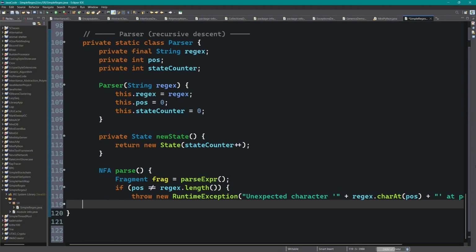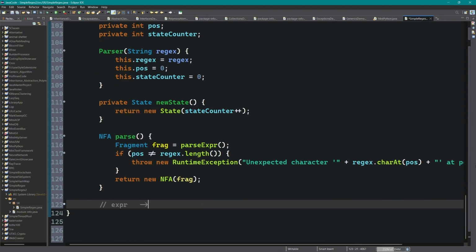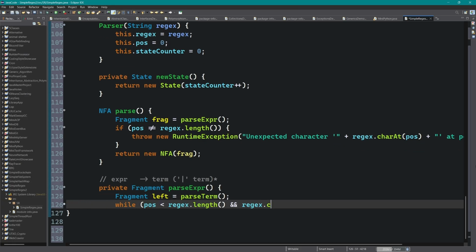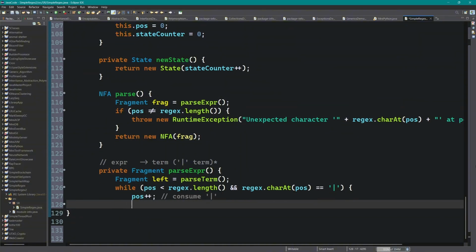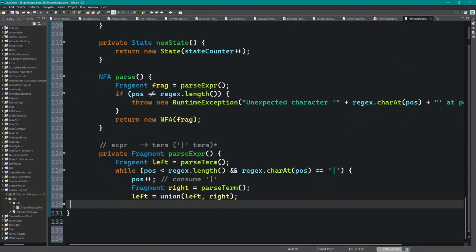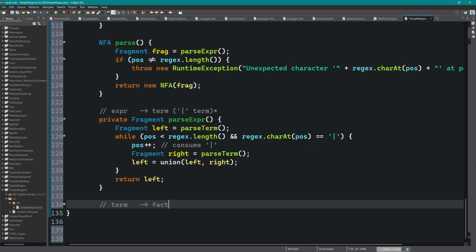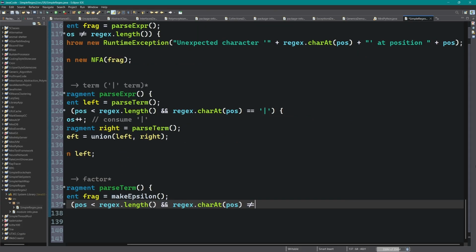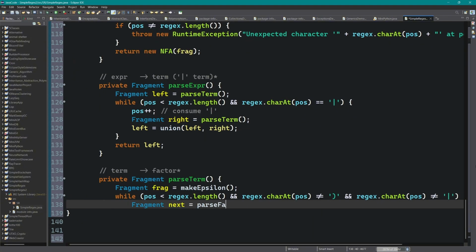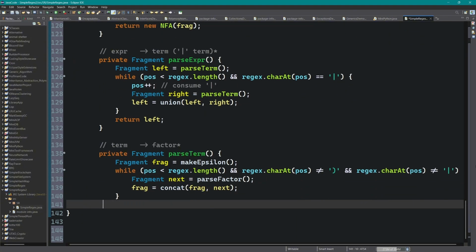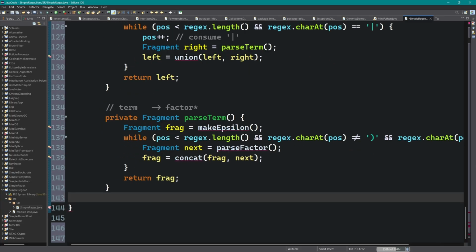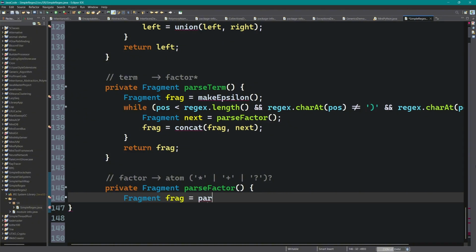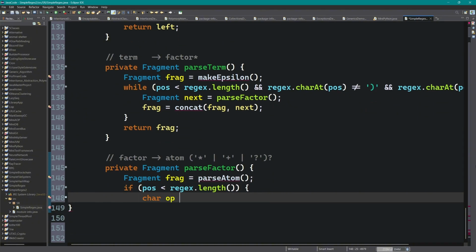It starts with an epsilon fragment, then repeatedly parses factors and concatenates them until it hits a closing parenthesis or the end of the pattern. ParseFactor handles quantifiers. It parses an atom, a literal, a parenthesized group, a character class, or a dot, then checks if the next character is star, plus, or question mark, and wraps the atom's fragment with the corresponding star, plus, or optional construction. This structure gives us correct operator precedence. Star beats concatenation, which beats alternation, exactly like standard regex.